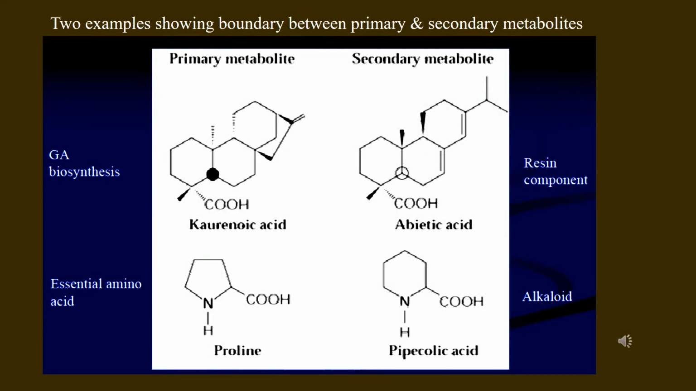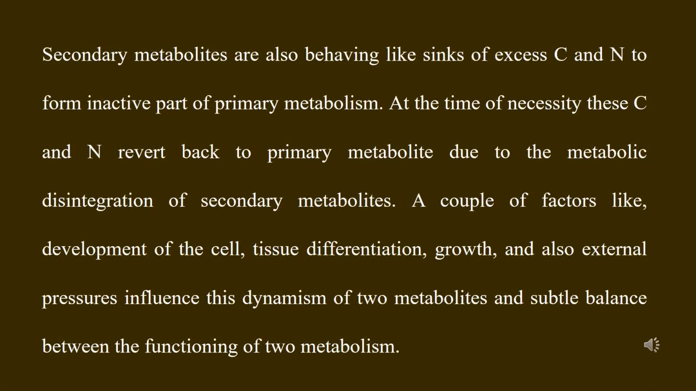In this picture, you can see the commonness in the structure of primary metabolites and secondary metabolites. The secondary metabolites can also behave like reservoirs of excess carbon and nitrogen elements. And when necessary, these elements can revert back to primary metabolites due to the metabolic disintegration of secondary metabolites.